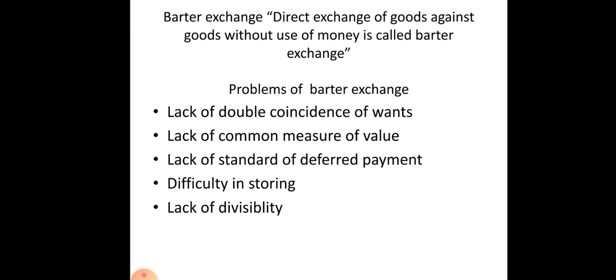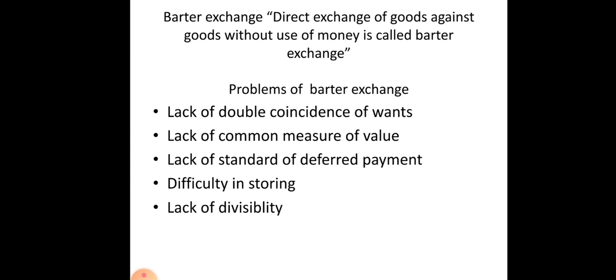Barter exchange is otherwise called commodity for commodity exchange. If A wants to sell sugar and buy wheat, B wants to buy sugar and sell wheat. You want to sell the wheat and you want to buy the sugar from him. So the need is different. Only at that time can we implement barter exchange. So what are the problems? Why did they invent money? What problems were faced through barter exchange?